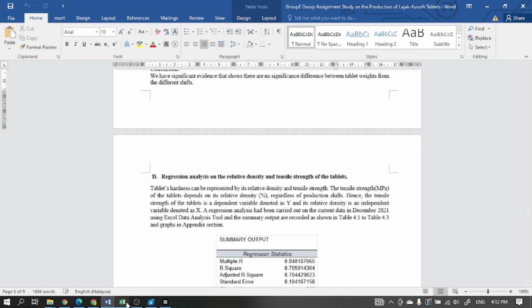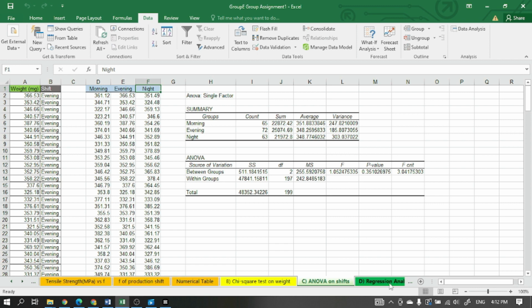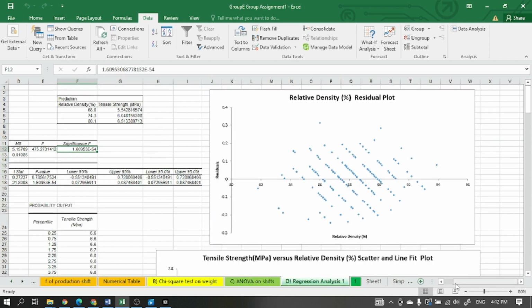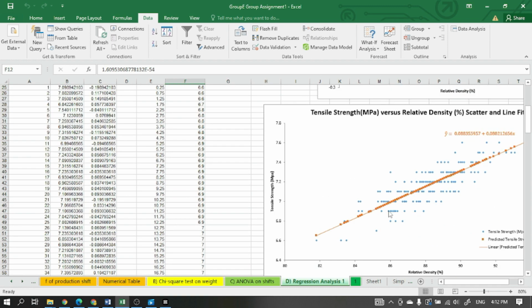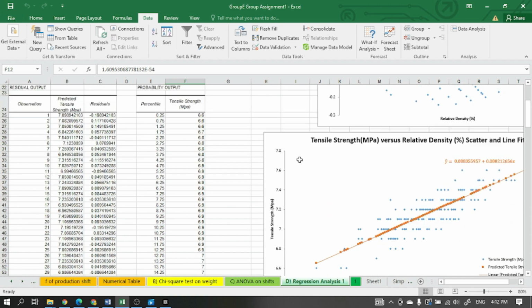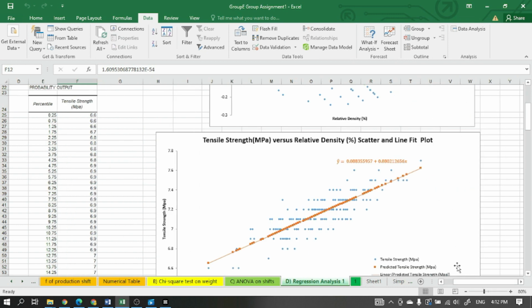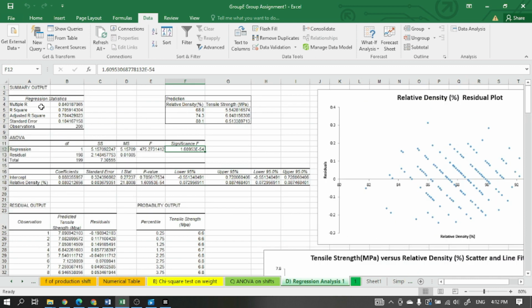Next is our regression analysis on the tensile strength and its relative density. Here we can see a line fitted in the plot, with a multiple R value of positive 0.84, which shows a high positive correlation of this data.